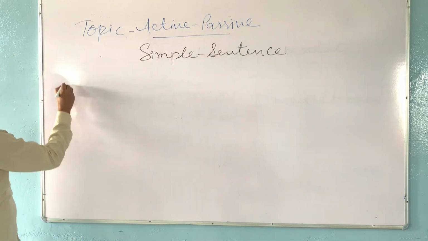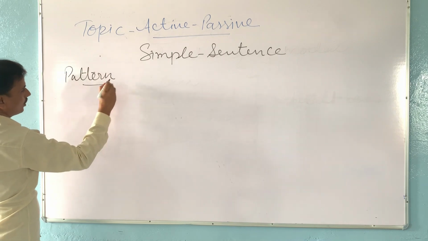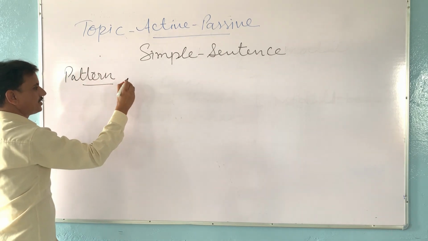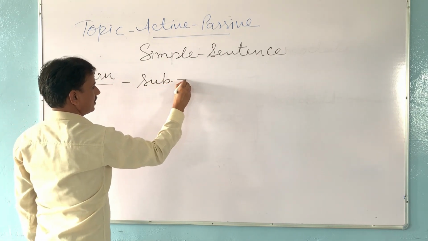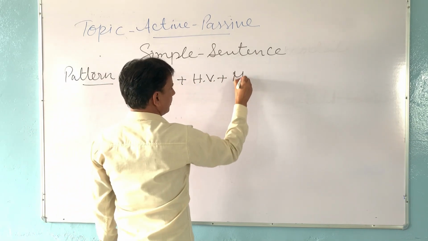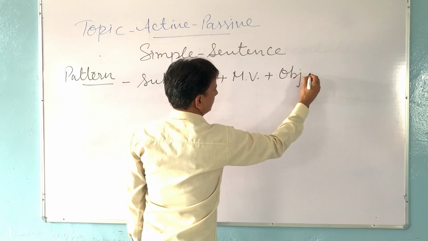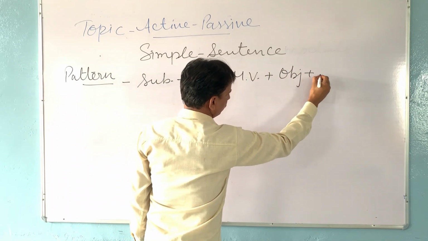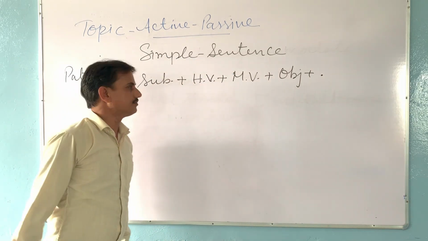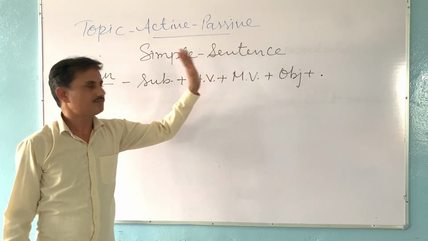In simple sentence, the pattern of simple sentence is subject, then helping verb, then main verb, then object, and it has a full stop at the end. This is the pattern of simple sentence.